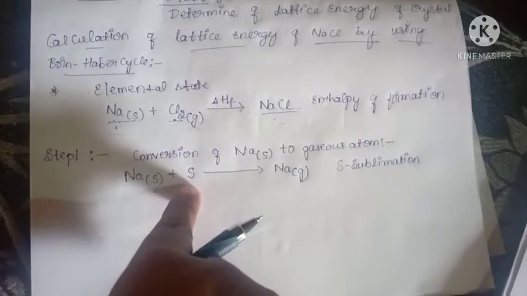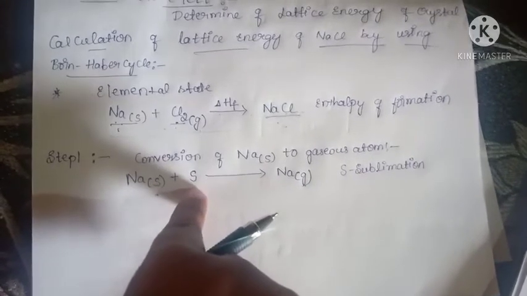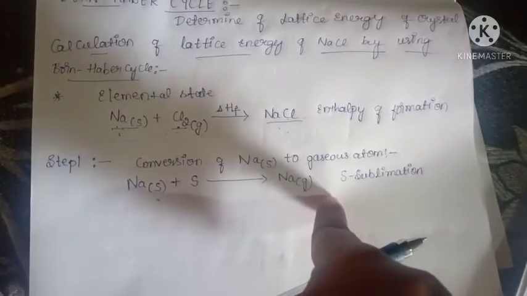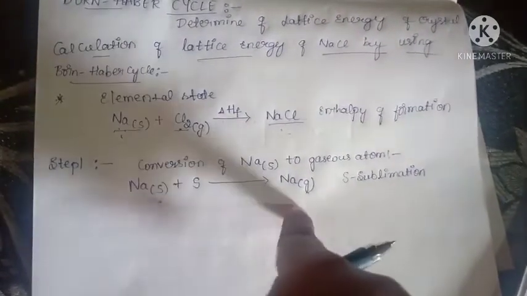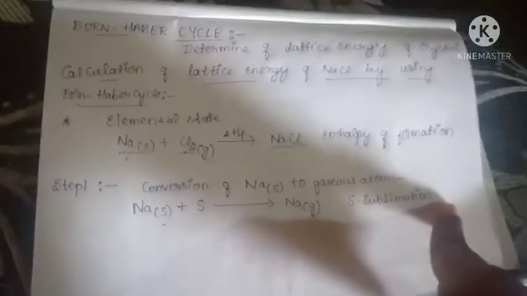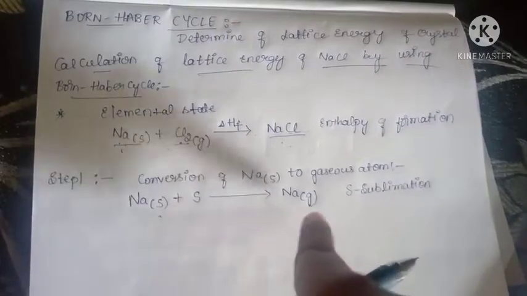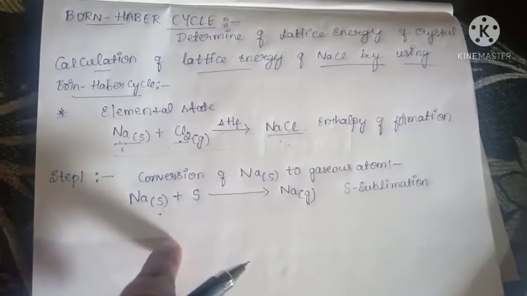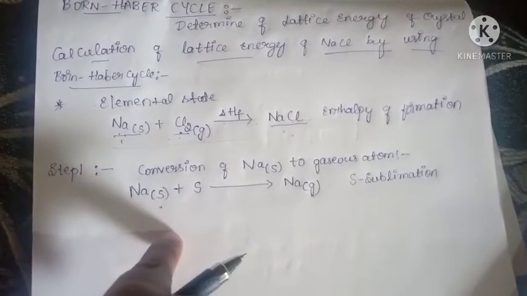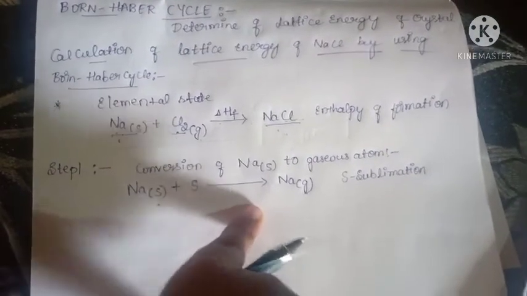So I am writing it on the reactant side. You have to know that absorption should be written on the reactant side. Released should be written on the product side. This energy is called sublimation energy. Got the point? Sublimation means the solid state is directly converted to the gaseous state without entering the liquid state, with some amount of energy required. That is called sublimation energy. Okay, next we move on to step 2.